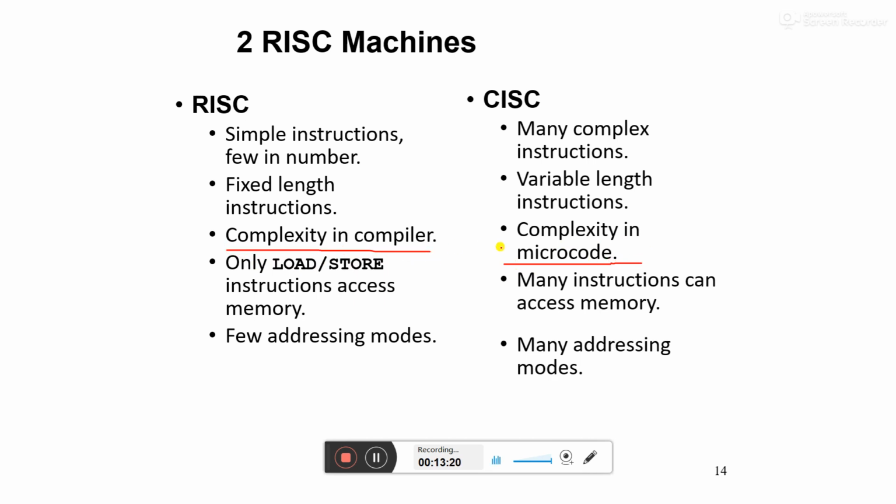Whenever we design a compiler for a RISC machine, it is much more complex, and whenever we design microcode for a CISC machine, it is much more complex. Load store instructions access the memory in RISC, while any instruction can access the memory in CISC. Also, few addressing modes in RISC, many addressing modes in CISC.